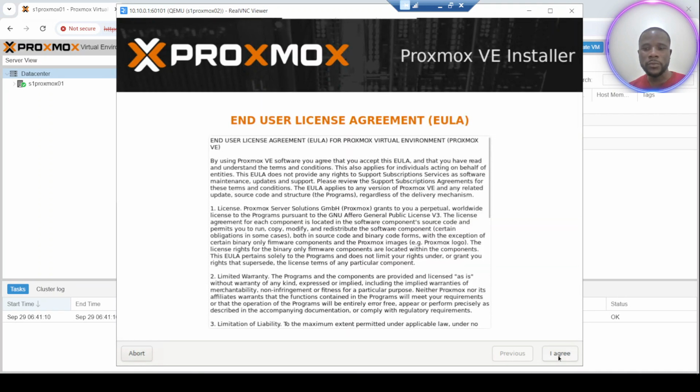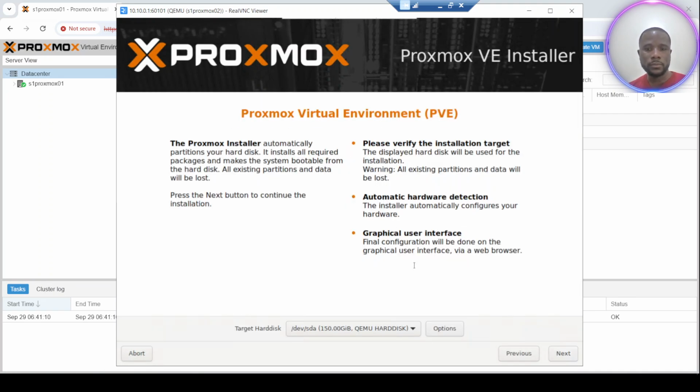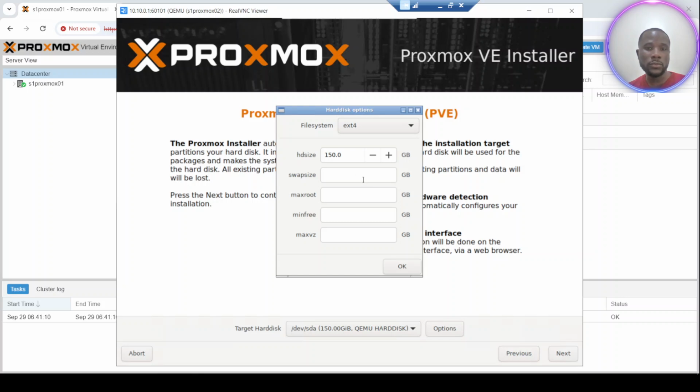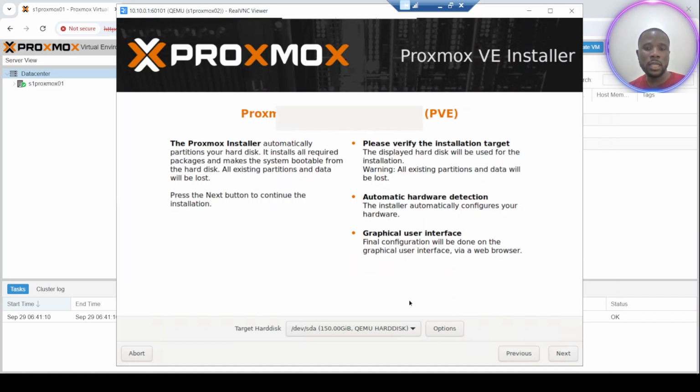So I have to agree. Okay, and the next is, remember, I have used a virtual root disk of this size. If I don't want to use the complete size of the disk, I can hit the options to split or resize the root disk. But in my case, I don't want to do that. I would like to use the complete size of the disk for the deployment. So I say yes, next.